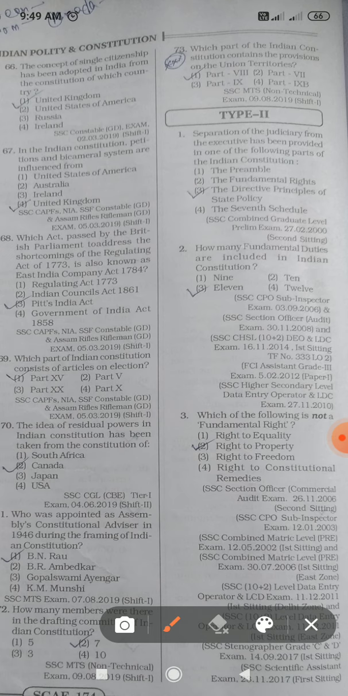Which part of the Indian Constitution contains the provision of the Union Territory? That is Part 8. So that's enough for today. In this video, Part 2 of the Polity section MCQ, I completed the remaining part of the 73 questions. That is, in the first part I completed 37 questions, and here I completed the remaining portion. So thank you everyone.